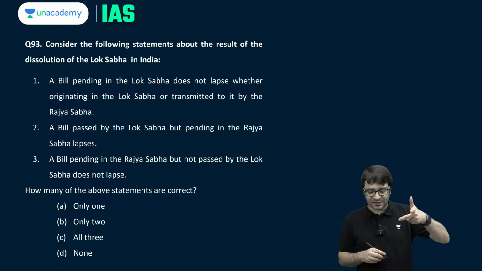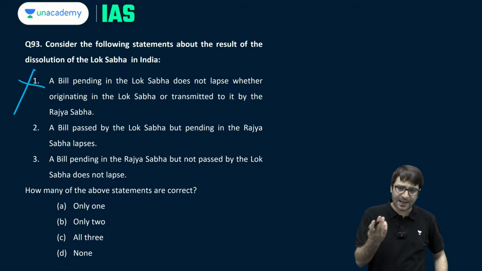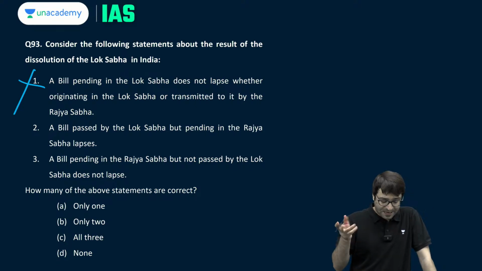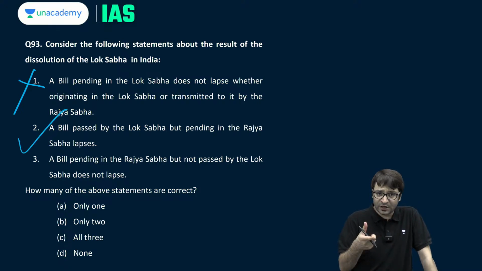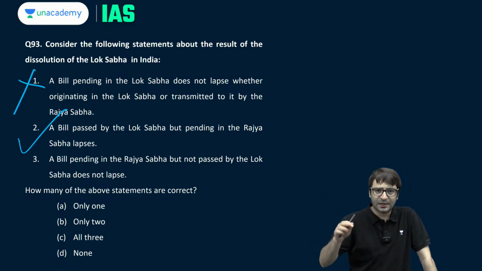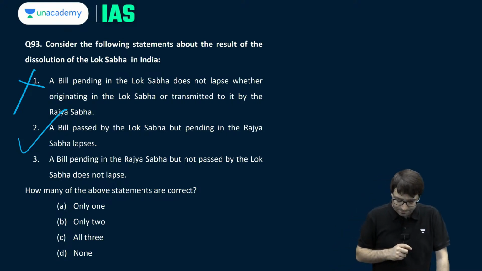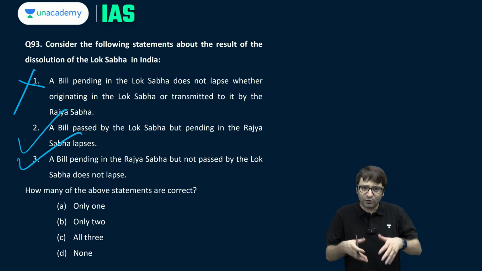So, a bill pending in Lok Sabha lapses, whether originating in Lok Sabha or transmitted to it by the Rajya Sabha, because any bill which is pending in Lok Sabha lapses. A bill passed by Lok Sabha but pending in Rajya Sabha lapses. It does. Because what is the origin of this bill? Lok Sabha, because it has been passed by Lok Sabha. Now it is pending in Rajya Sabha, it lapses. The only type of bill which does not lapse in this case is a bill which has originated in Rajya Sabha and is pending in Rajya Sabha. A bill pending in Rajya Sabha but not passed by Lok Sabha does not lapse. Why? Because the origin is Rajya Sabha.